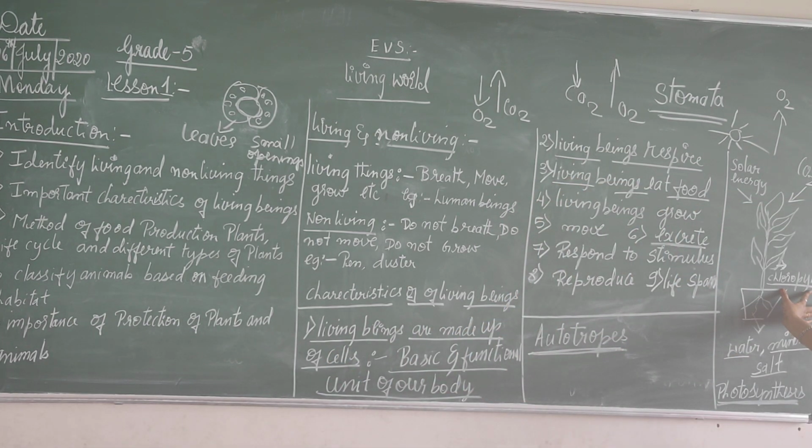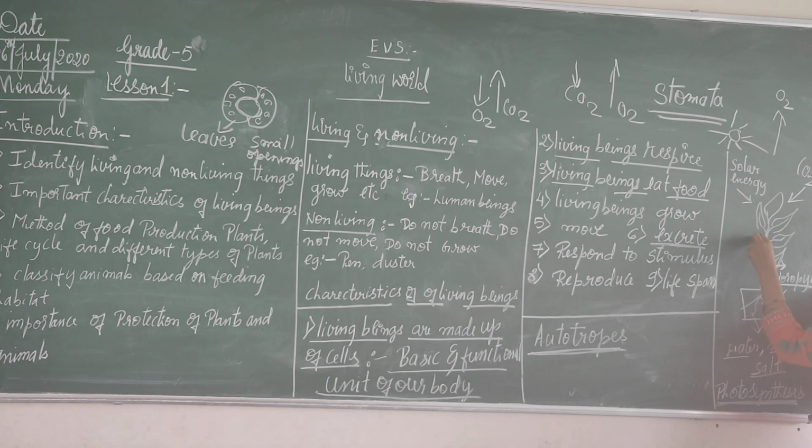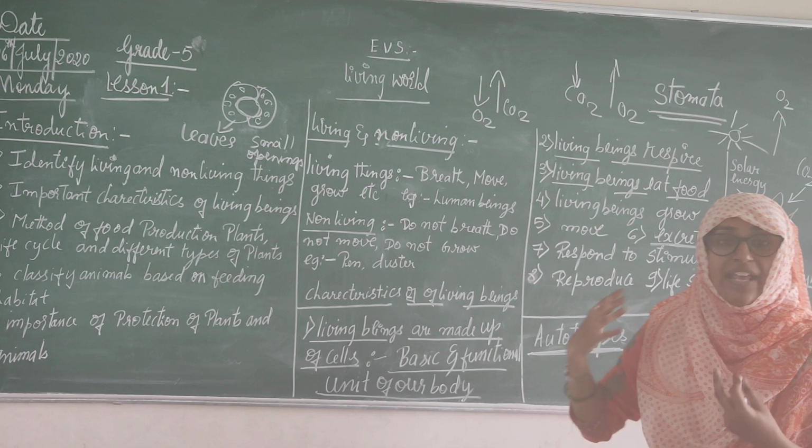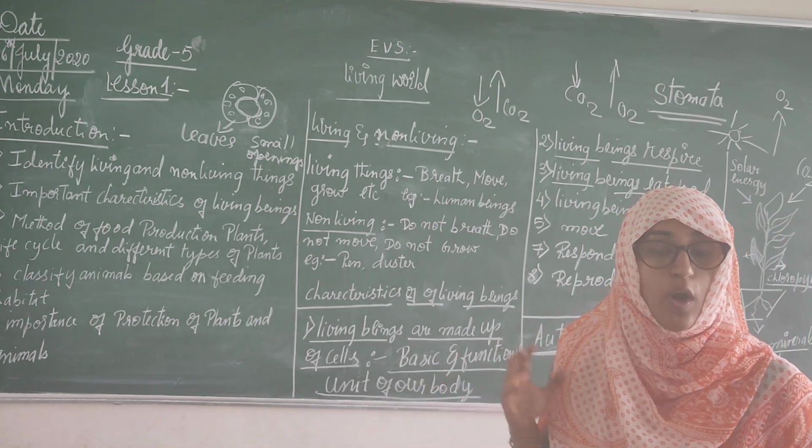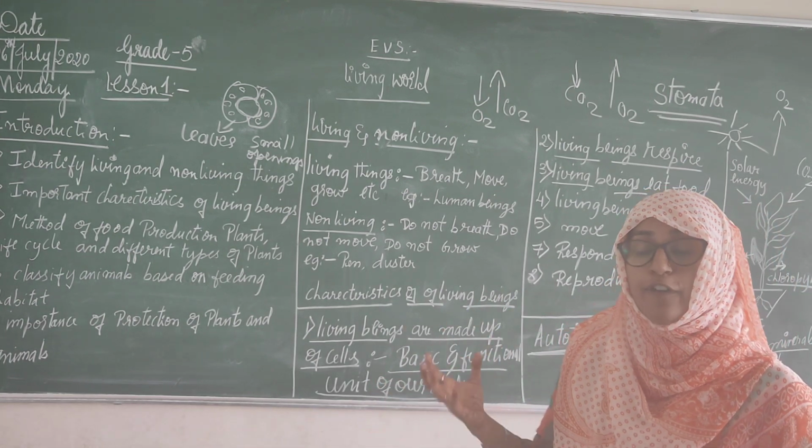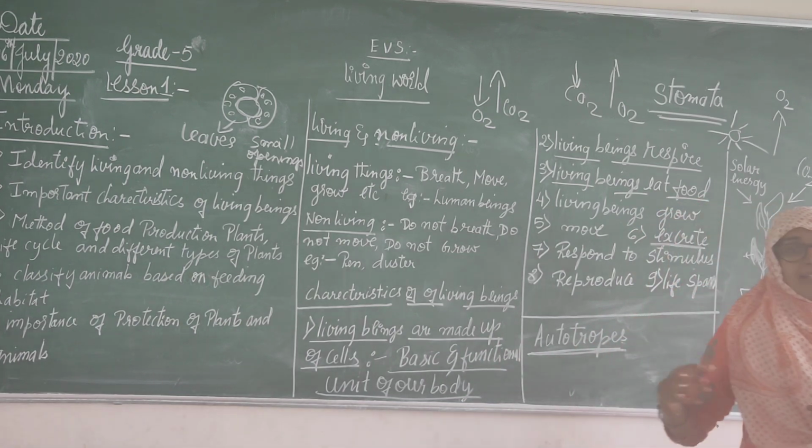Chlorophyll is a green color pigment. All these things: carbon dioxide, solar energy, water from the soil, minerals and salt, are found in your leaf. Leaves have chlorophyll, the green color pigment. This process prepares the food. The food is converted into energy. The energy is glucose.